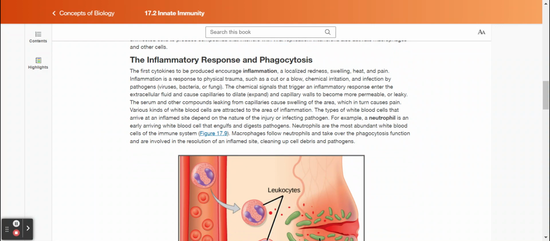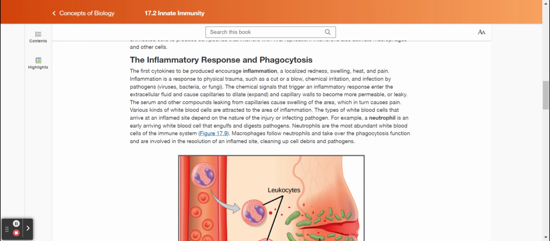The inflammatory response and phagocytosis. The first cytokines to be produced encourage inflammation, a localized redness, swelling, heat, and pain. Inflammation is a response to physical trauma, such as a cut or a blow, chemical irritation, and infection by pathogens,